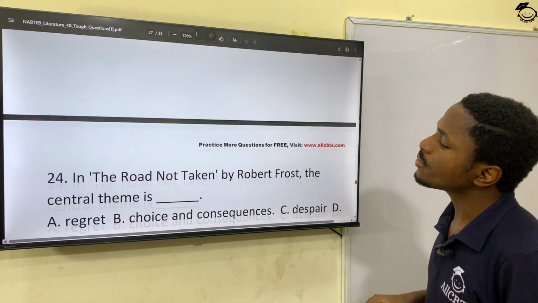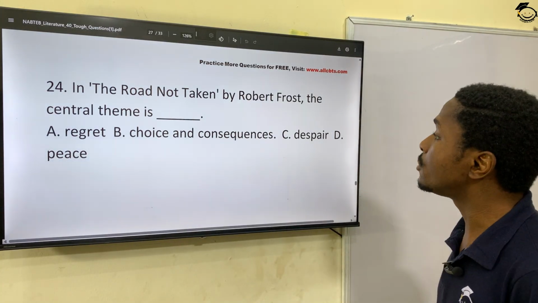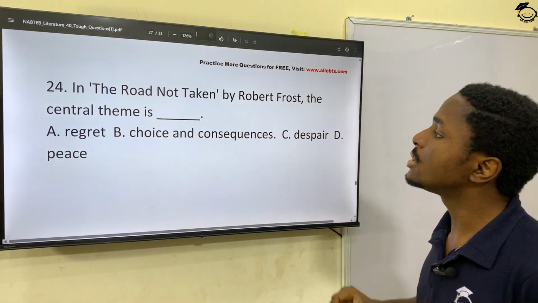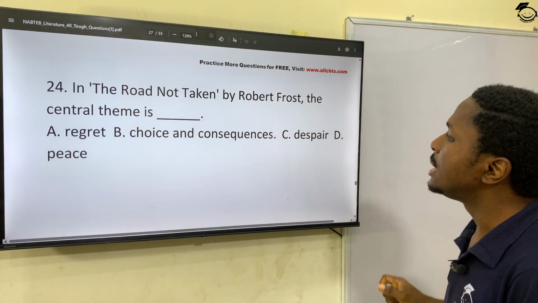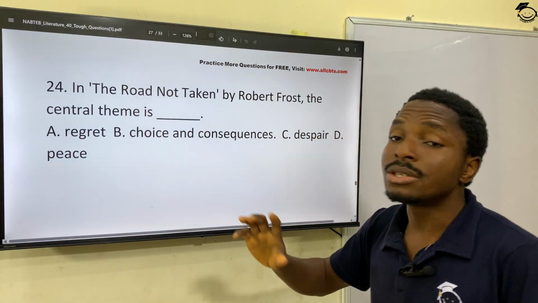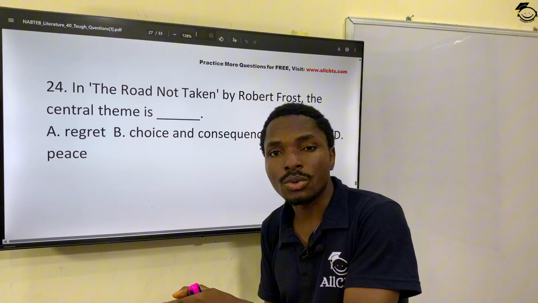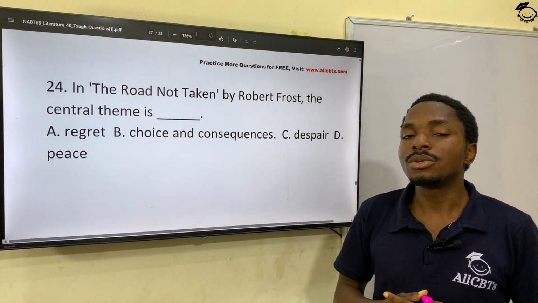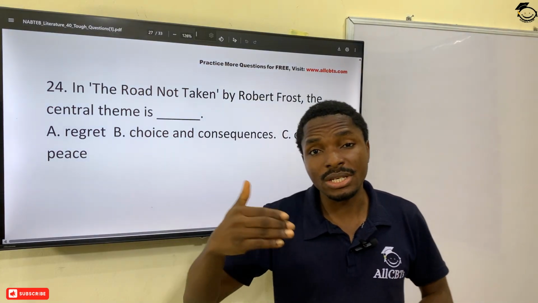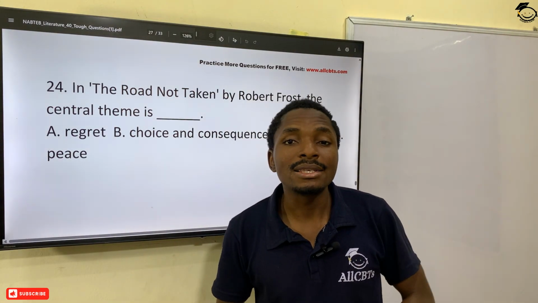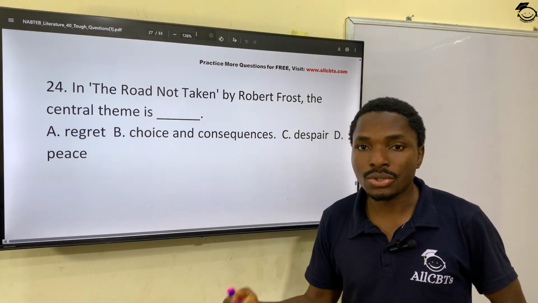So he personified death as being weak. 24 now. In The Road Not Taken by Robert Frost. Okay, this is the writer, Robert Frost. The title of the writing is The Road Not Taken. The central theme is, what is the book about? Simply about choices and consequence. So the book was stating that every choice you take or you make has a consequence. Good or bad choice has a consequence.